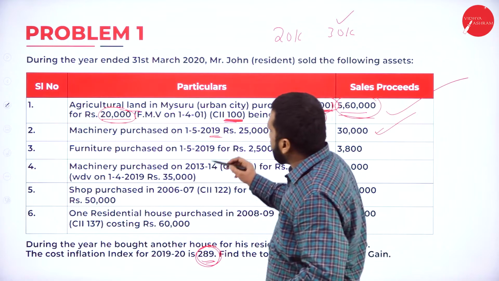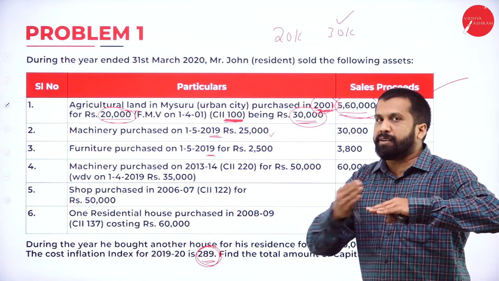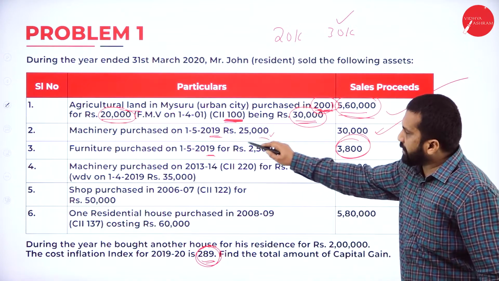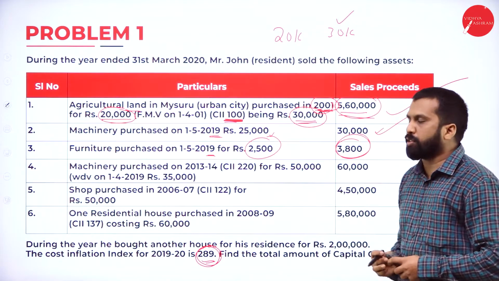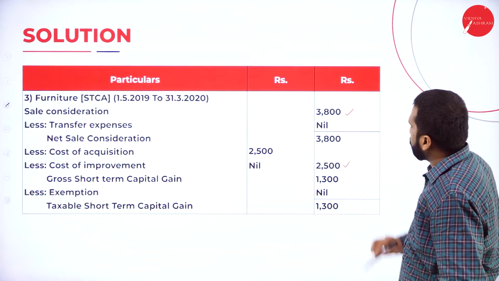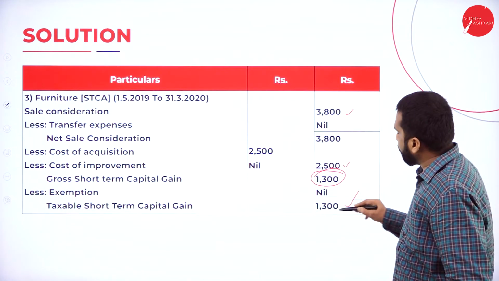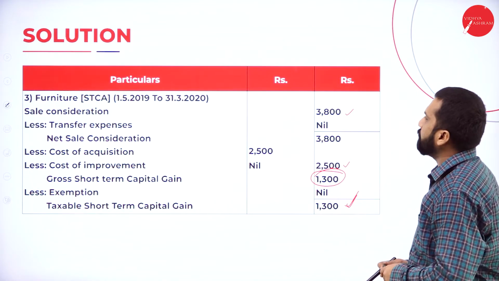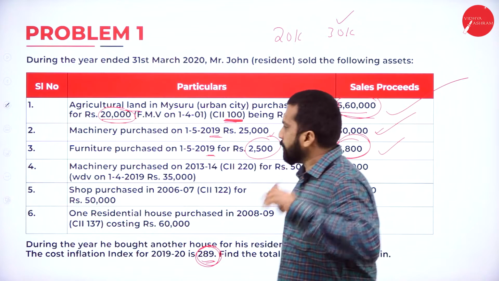Third one. Furniture purchased in 2019. Again, it is a short term. Why? Because 2019 to 2020 is just 1 year. Now, sold at 3,800, purchased at 2,500. 3,800 minus 2,500, the difference is your short-term capital gain. Furniture 3,800 minus 2,500, your answer is 1,300. Taxable short-term capital gain is 1,300. Hope you are clear. Good. The third one is also completed. We'll go for the fourth.